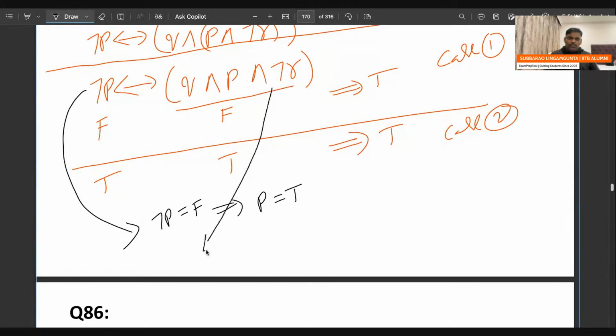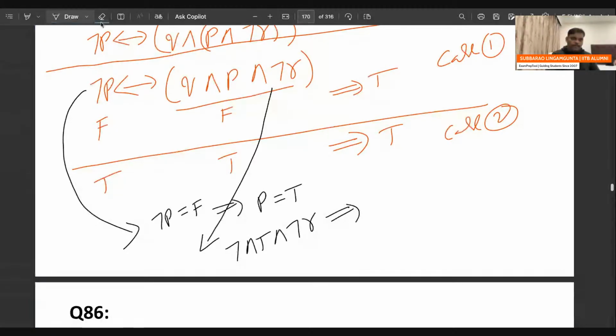So Q and, because P is true, let me write it now: true and negation R. This can be written as Q. Q and true and negation R is going to be Q and negation R.